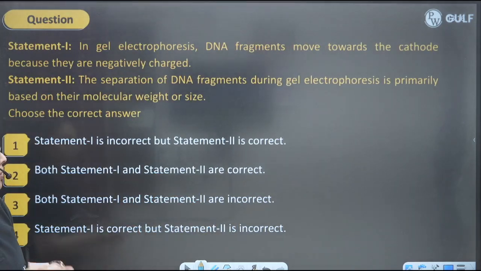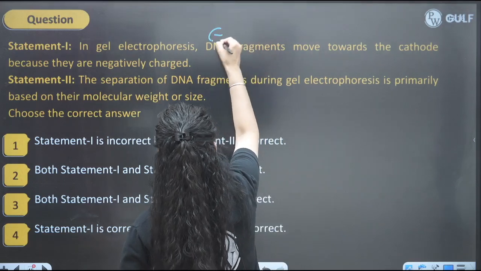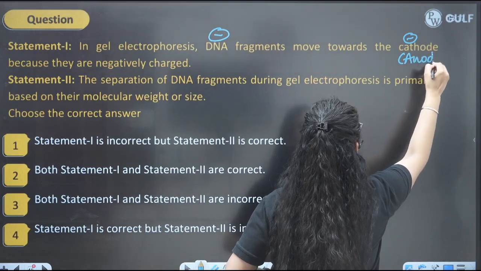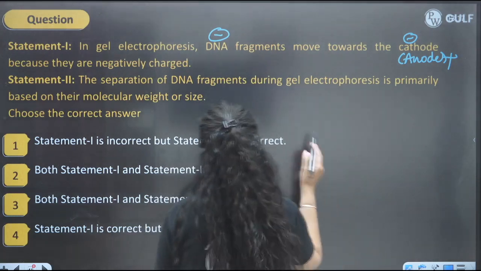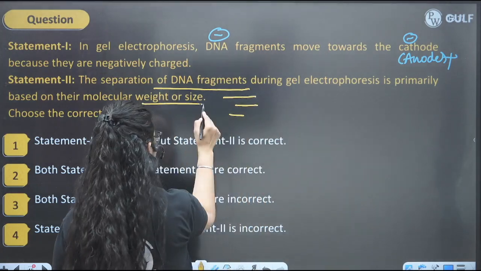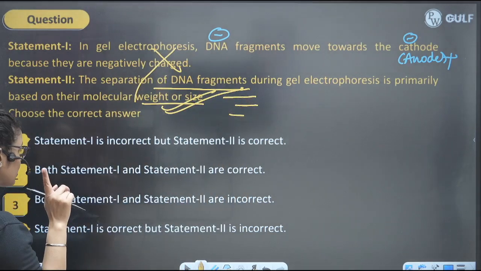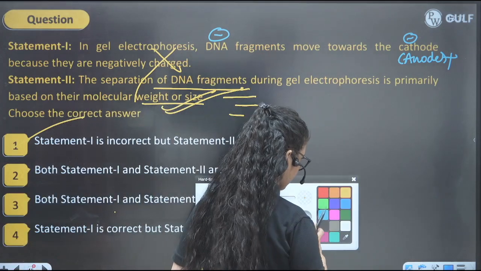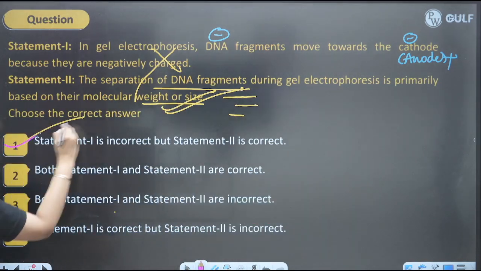But this is absolutely wrong. In gel electrophoresis, DNA fragments move towards the cathode. So my dear lovely kids, DNA fragments are negative and cathode means negative. So it's absolutely wrong because they migrate towards the anode, right? And obviously separation of DNA fragments happens on the basis of size. That's true. But the first statement is wrong. So what will be the perfect answer? Statement 1 is incorrect and statement 2 is correct. So option 1 is the perfect answer here, right?